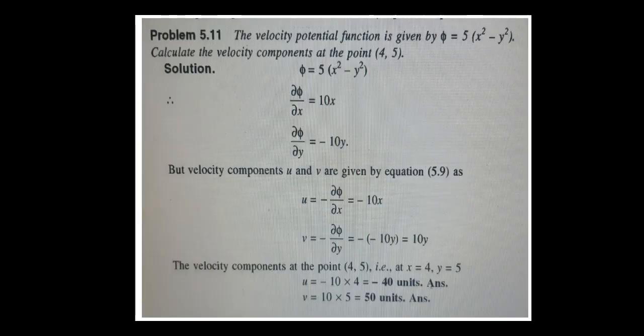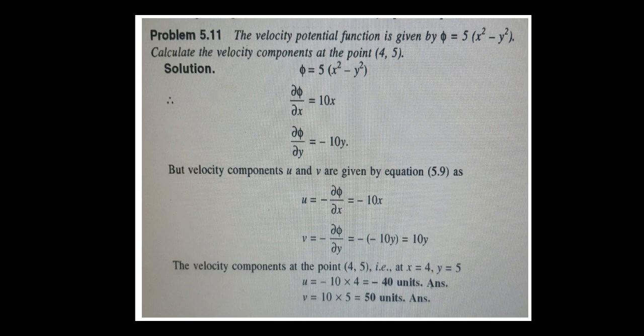The same thing, the velocity potential function is given by pi value phi of x square minus y square. Calculate the velocity components at the point 4, 5. సో సొల్యూషన్ ఏమి ఇచ్చాడు? pi is equals to phi of x square minus 5. మనకి ఇచ్చిన వాల్యూ ఏంటి? dou pi by dou x is equals to 10x, right? సో ఇక్కడ ఓన్లీ x తీసుకుంటున్నాం కాబట్టి 2 ఇటు వచ్చినప్పుడు 2 into 5, 10x. dou pi by dou y తీసుకుంటే ఎంత? 10y minus 10y.